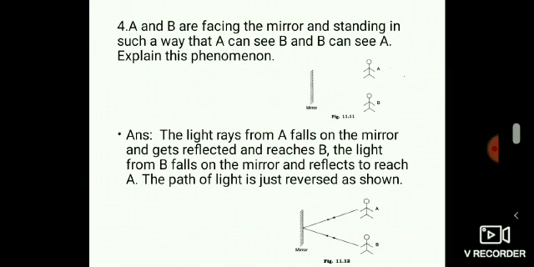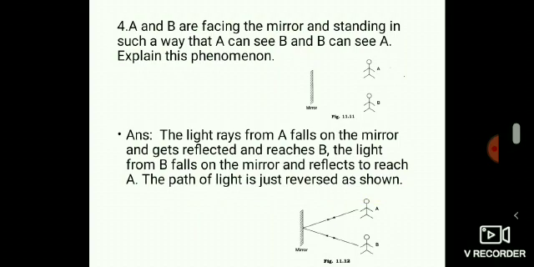The next question: A and B are facing the mirror and standing in such a way that A can see B and B can see A. Explain this phenomenon. The light ray from A falls on the mirror, gets reflected and reaches B. The light from B falls on the mirror and reflects to reach A. The path of light is just reversed as shown.